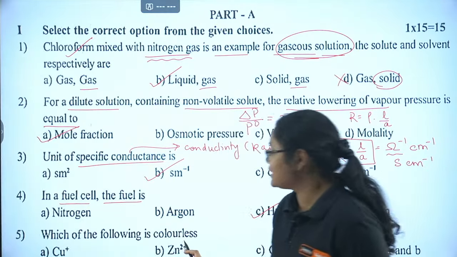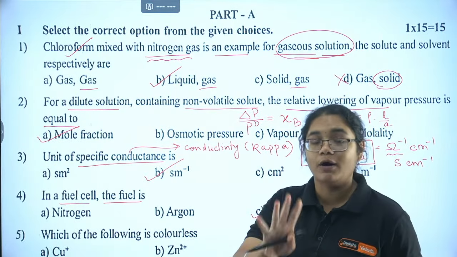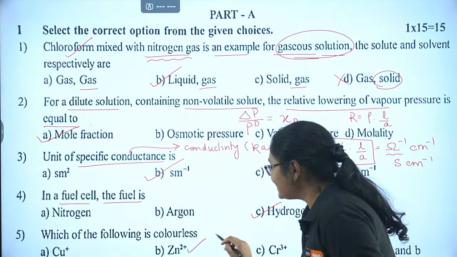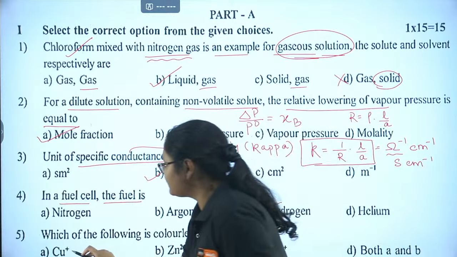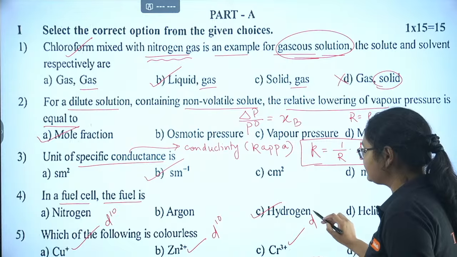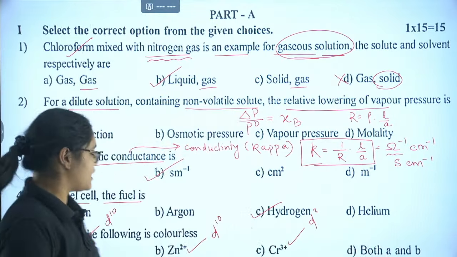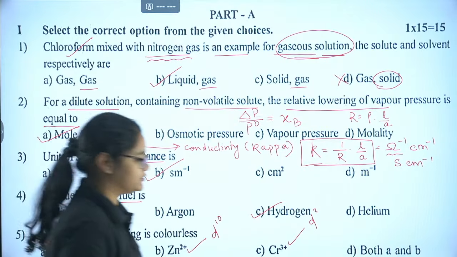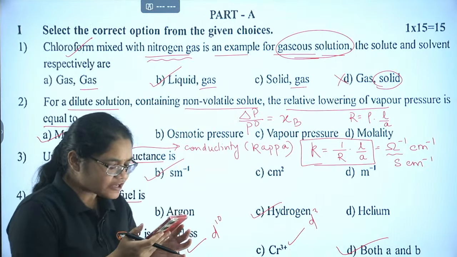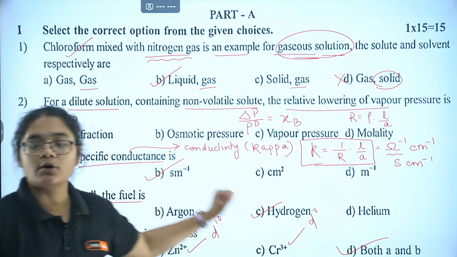Which of the following is a colorless solution? How to identify a colorless solution? It should have no unpaired electrons, right? No unpaired electron. Zn2+ has a d10 configuration, Cu+ has a d10 configuration, Cr3+ has a d3 configuration. So both A and B are the correct answer, because here we have d10 configuration, right? So option number D. Very good everyone. Asha, no dear, both of them have d10, right? So both A and B is the answer, which is option number D.